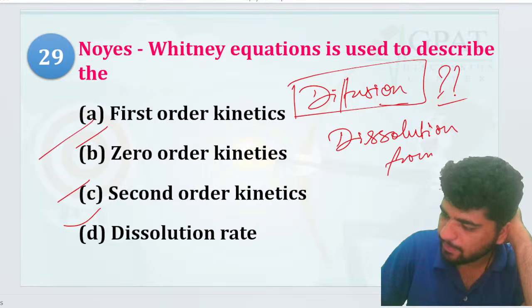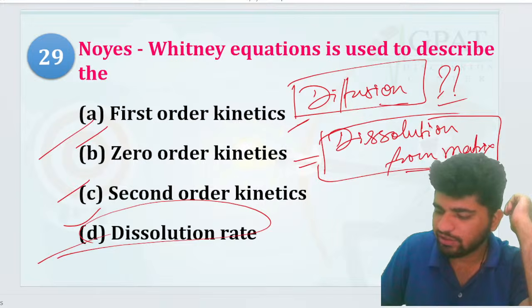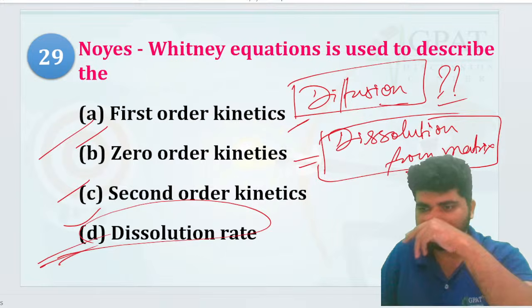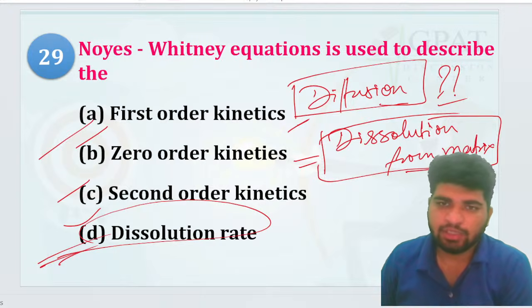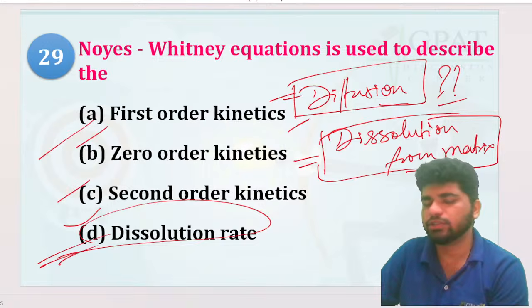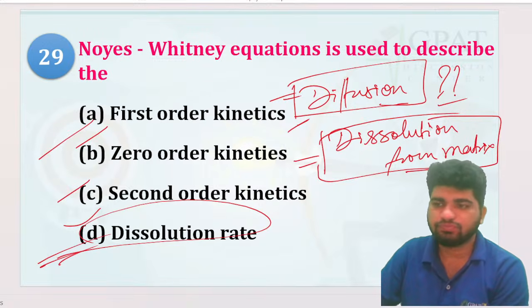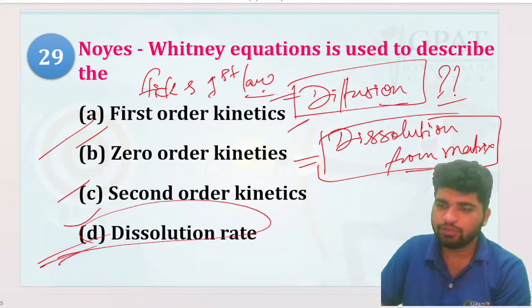Dissolution from matrix, which equation is being used for the diffusion and for dissolution from matrix? That's your dissolution rate. That's correct. Right? Very much, Ekta, Vishwajit, dissolution. That's right. But I'm talking about this one. Diffusion, dissolution from matrix. Which one is being used from that one? Diffusion में Fick's first law, right?